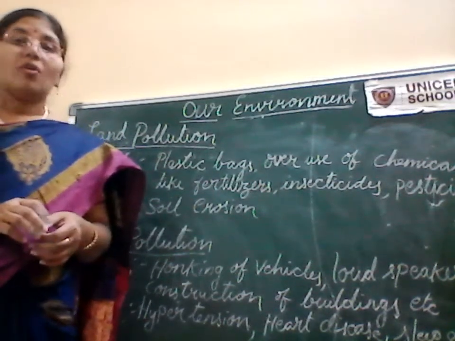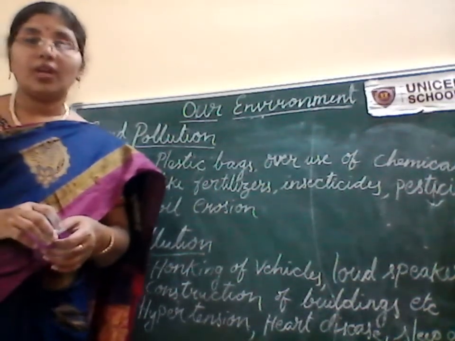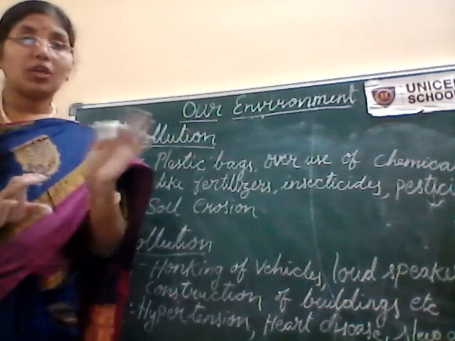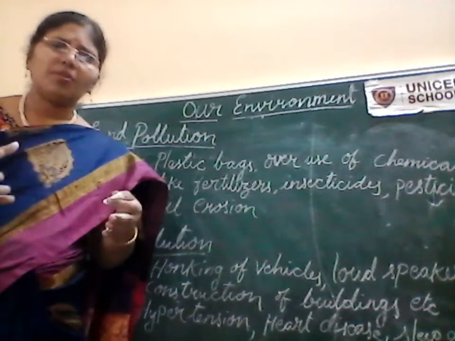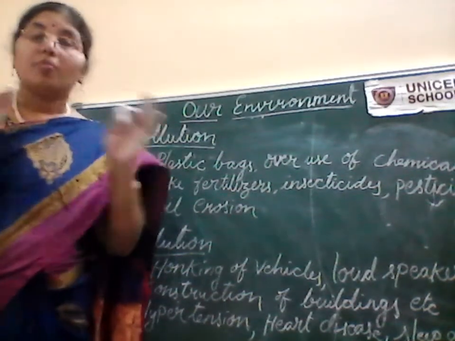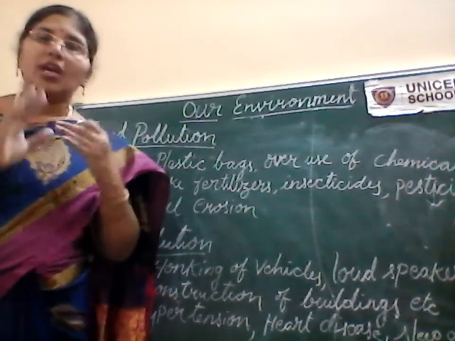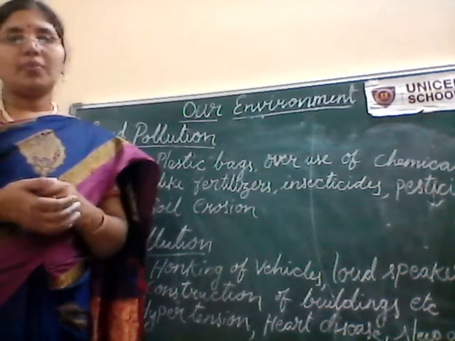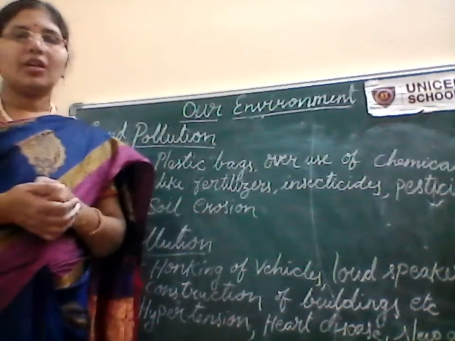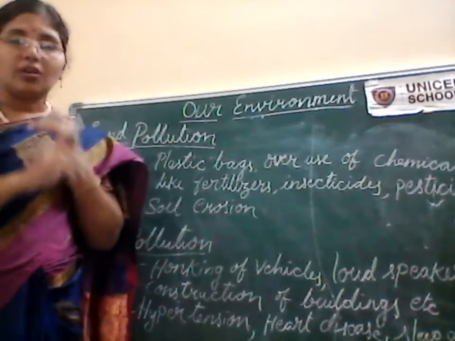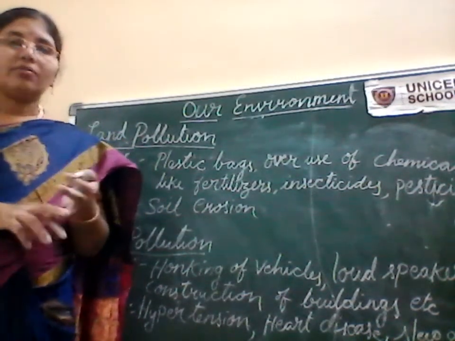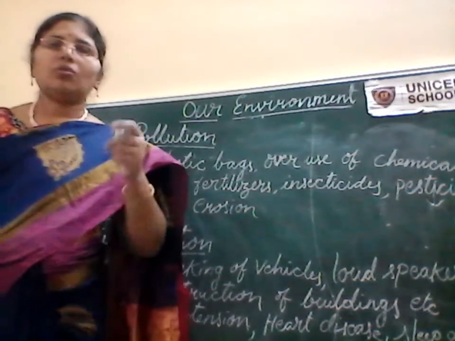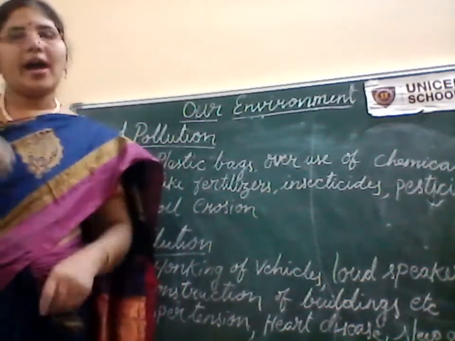And next one is we have to use eco-friendly manures, not chemical fertilizers or insecticides. Using insecticides and chemical fertilizers is a very easy thing, but we should not do that because the soil is very precious. So what kind of fertilizers we have to use? Better go for the natural and eco-friendly manures.